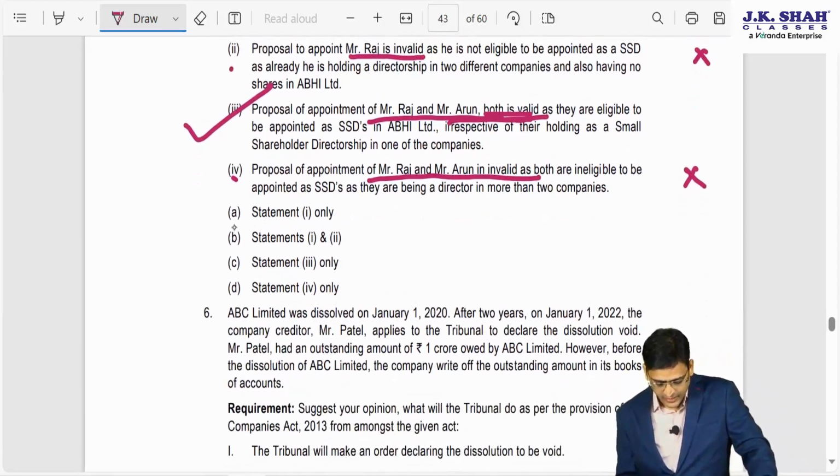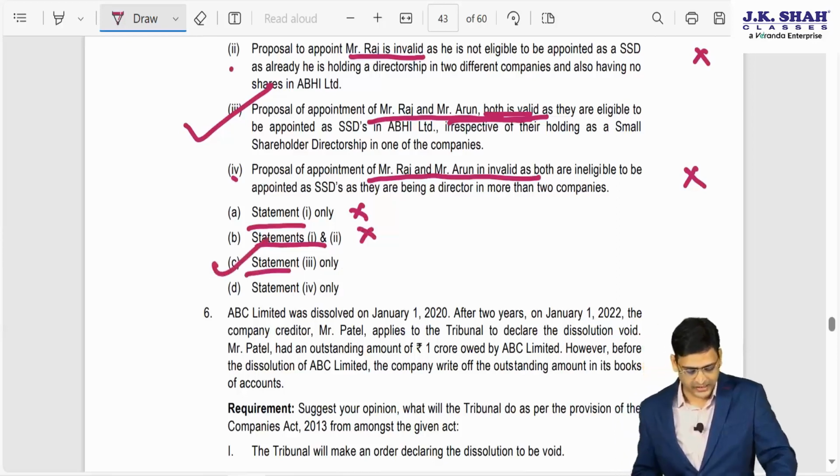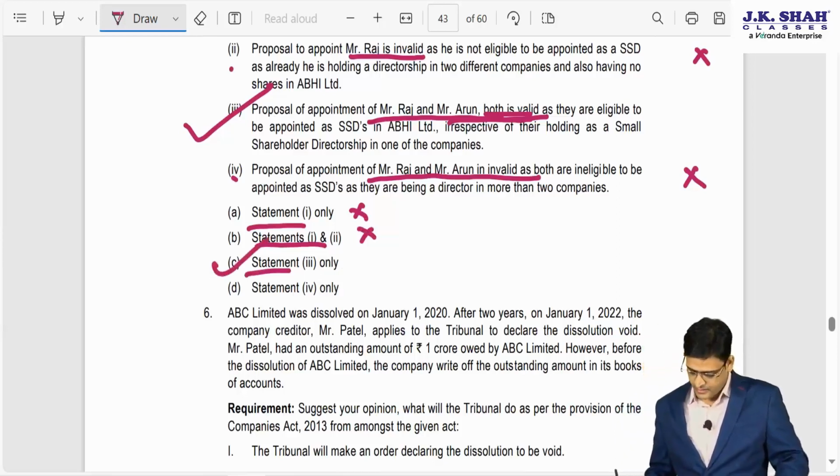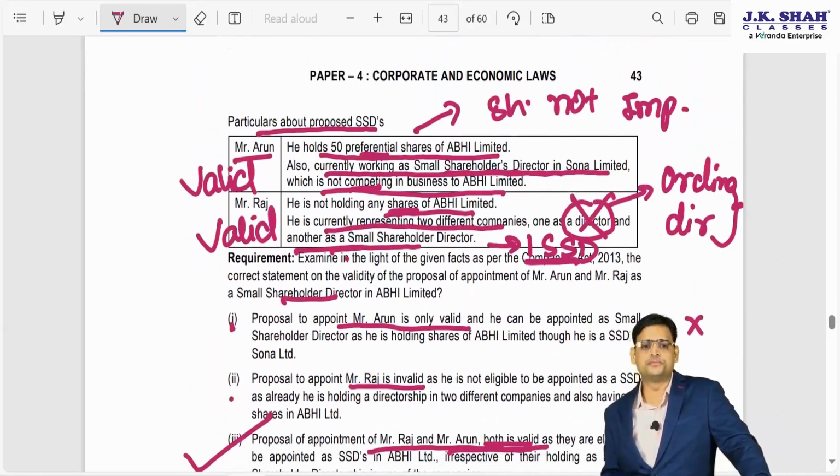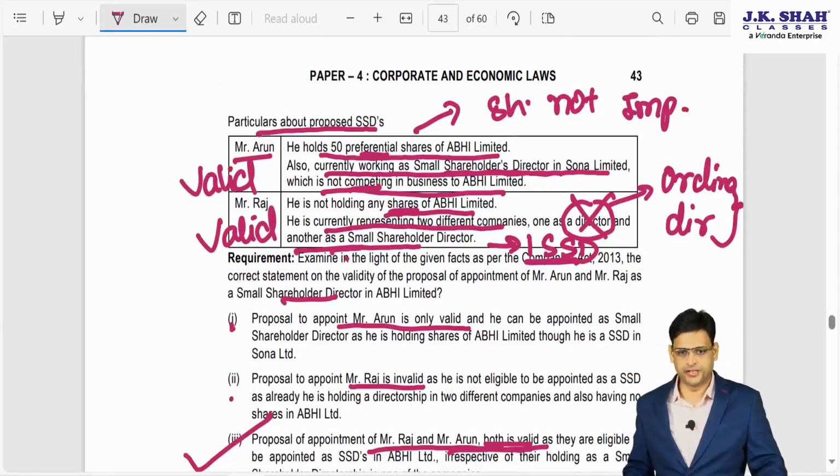So in A, they say statement 1 is correct, no. B says 1 or 2 is correct, no. C says statement 3 is correct. Now this is right. So right answer is C. I hope it is clear. You can just do whatever writing work you want to do. Fine. Shall I proceed?